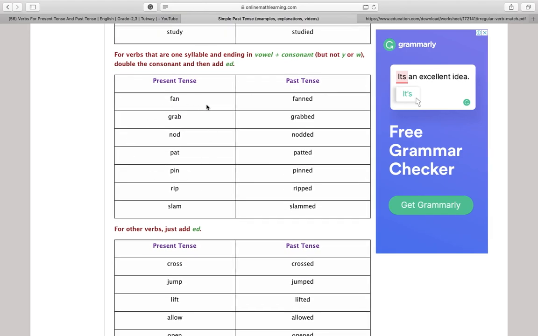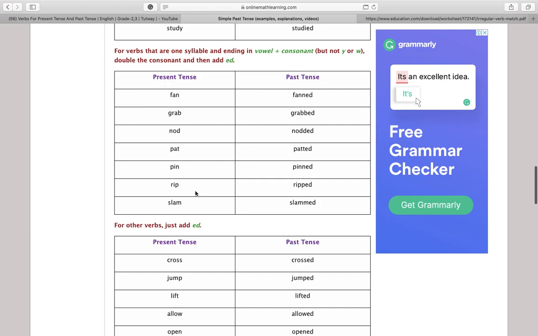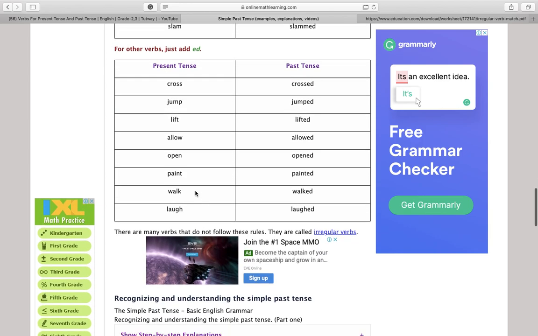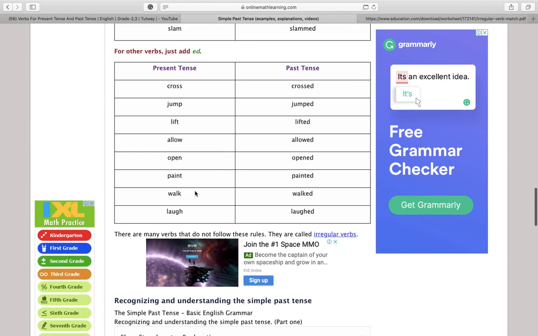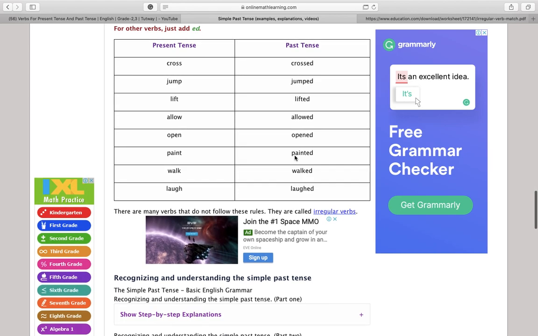An example for doubling the last letter: fan, fanned, grab, grabbed, nod, nodded, pat, patted, pin, pinned, rip, ripped, slam, slammed. These are a form of regular verbs, you just add the ed. They are the nicest ones.